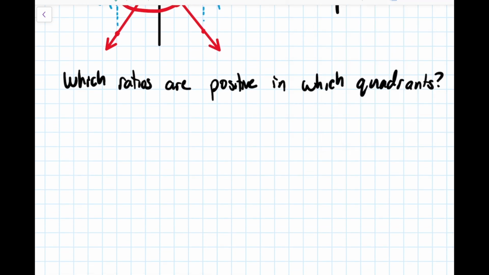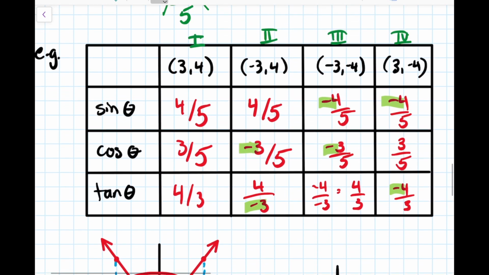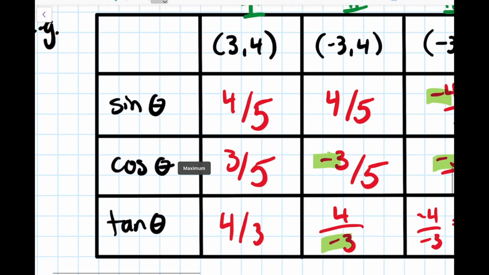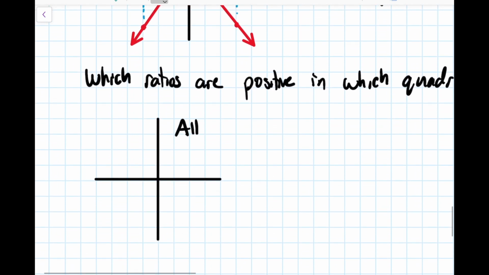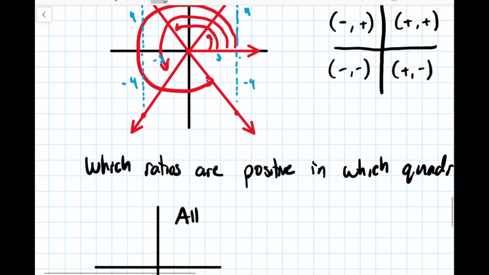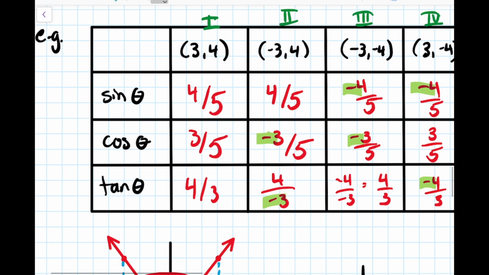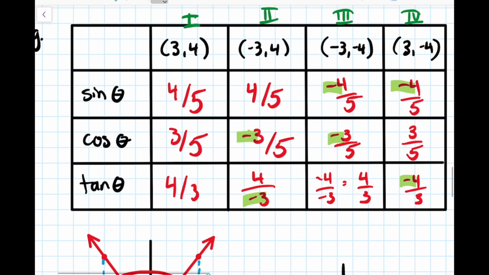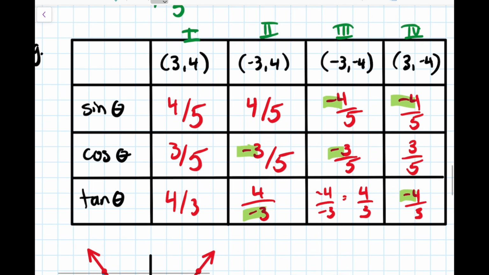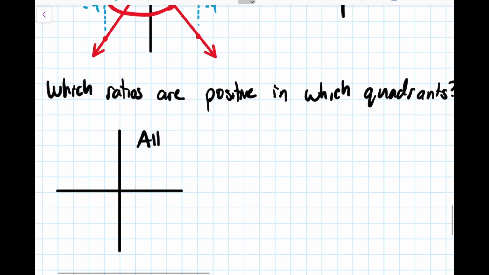So in quadrant 1, everything was positive, right? Which means our ratios, which relate our different sides, all ended up being positive. So quadrant 1, all 3 ratios are positive. In quadrant 2, x was negative, which meant that both of the ratios that relied on x, so cosine and tangent, both ended up being negative. So the only one that was positive was sine. So in quadrant 2, sine is positive.